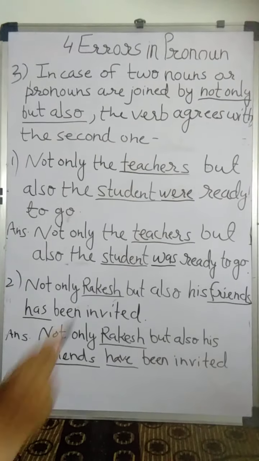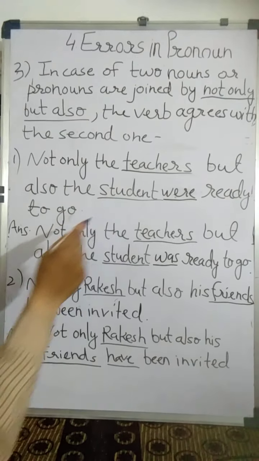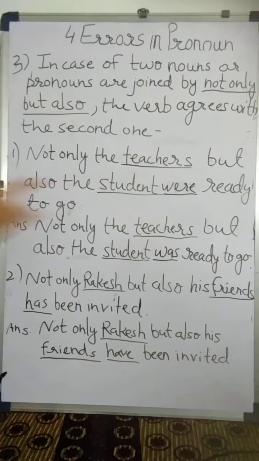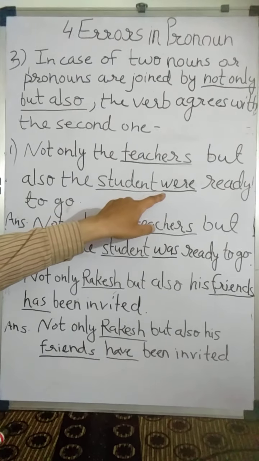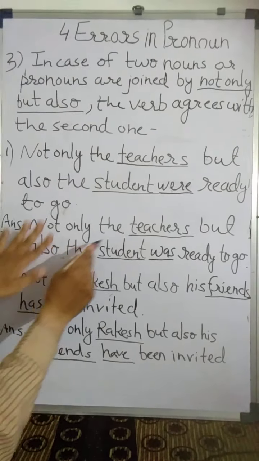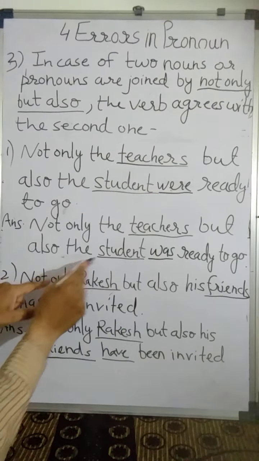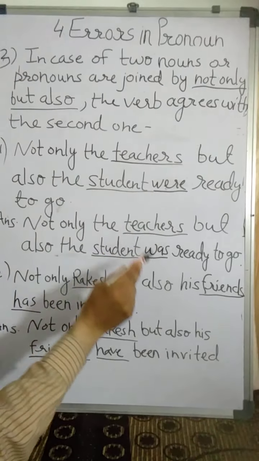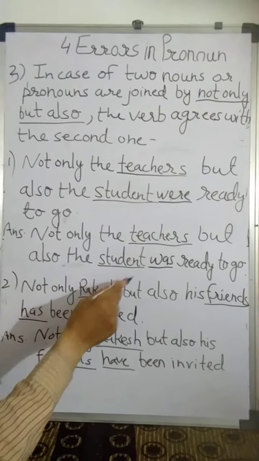Now there are two subjects, teachers and student. In not only but also we give preference to the second one. The second subject is singular but here the helping verb is plural. The correct answer is not only the teachers but also the student was. Here the verb will become was because the second subject is singular.